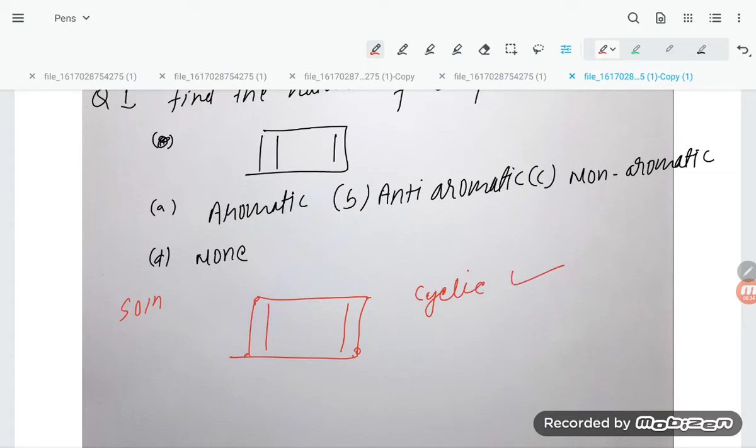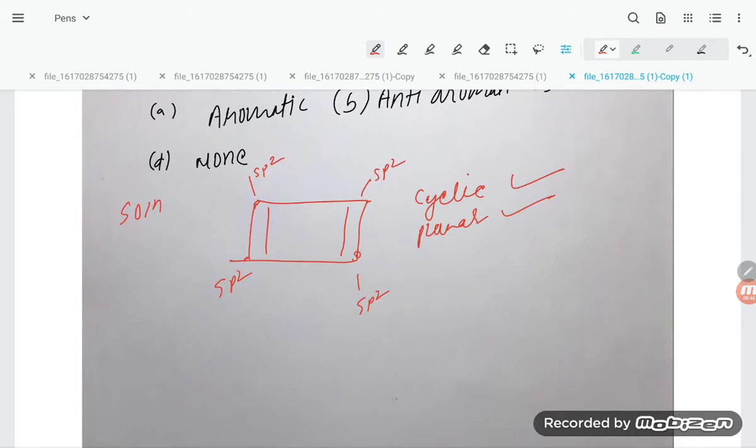Now the second point: this is planar, because this is sp2, this is sp2, this is sp2, and this is sp2. Third point: conjugation. If you check the conjugation, here there is pi, sigma, pi, then pi, sigma, pi, so conjugation is there.